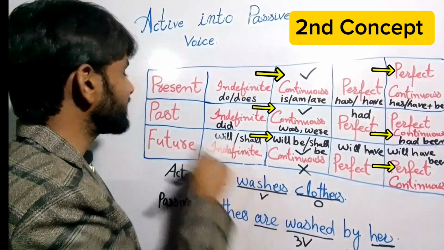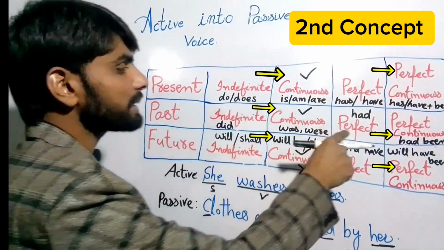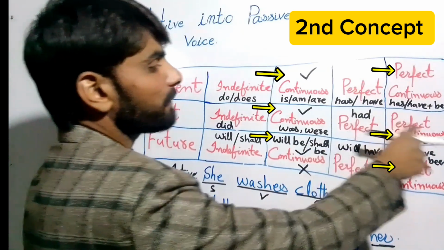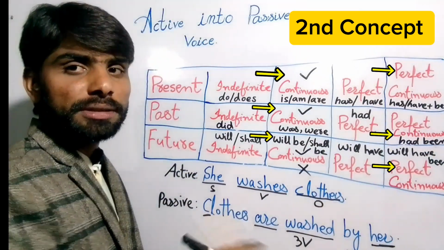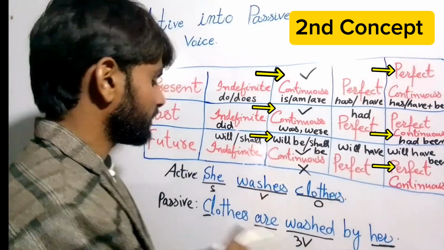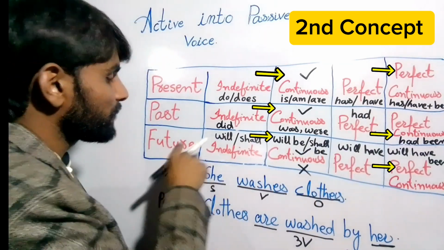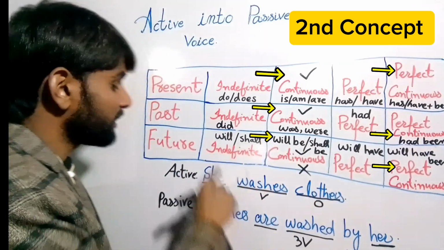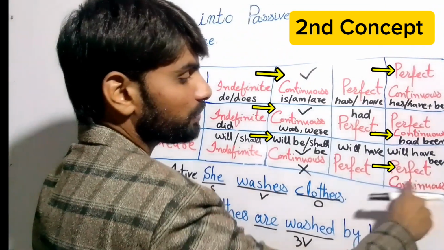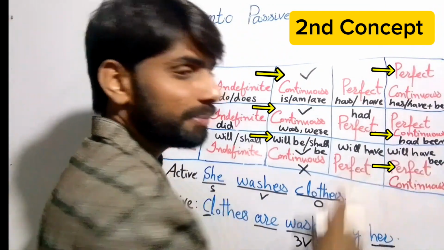If our active voice is past perfect, right, then we'll use the helping verb of perfect continuous in passive voice, right? And next, if our active voice is future perfect tense, right, then we'll use in the passive voice the helping verb perfect continuous, that is will have been, right?